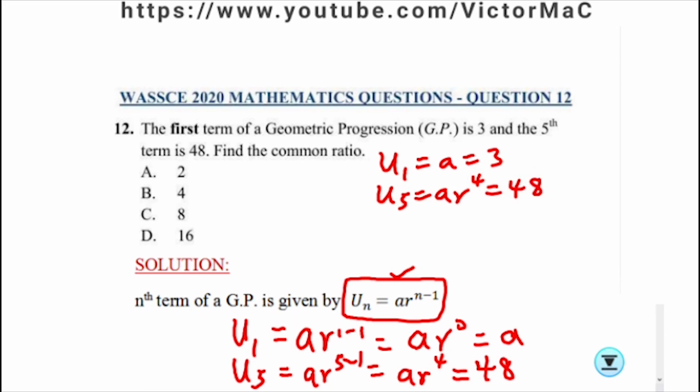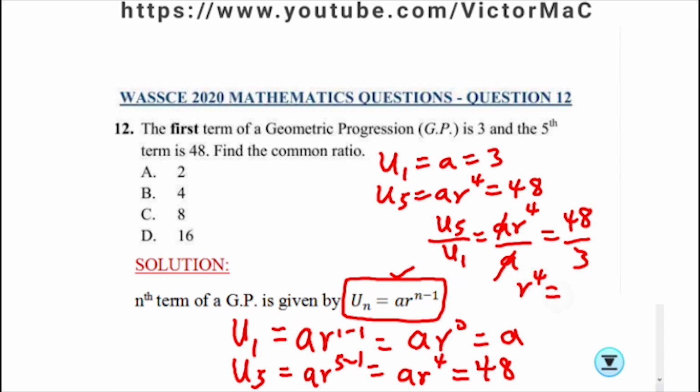Then when we divide the fifth term by the first term, meaning a r raised to power 4 divided by a, is 48 over 3. a cancels a, r raised to power 4 equals 3 into 48, which is 16. When we find the fourth root of 16, the fourth root of 16 is 2, so the common ratio r is 2, option A. Alright, option A.